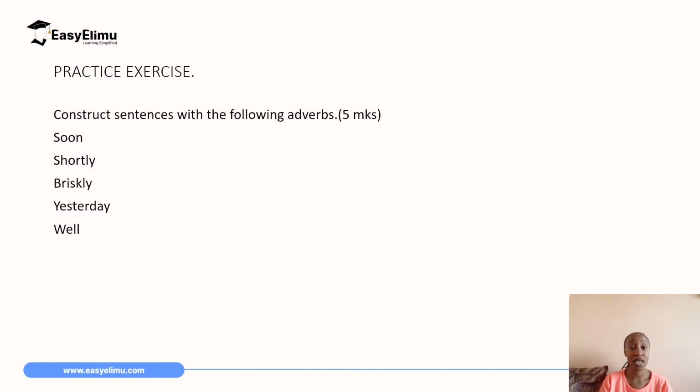So we can attempt to construct some sentences with the adverbs provided. The first one is soon. When do you intend to go home? I intend to go home soon. So first of all, we have identified that the word soon is an adverb of time.